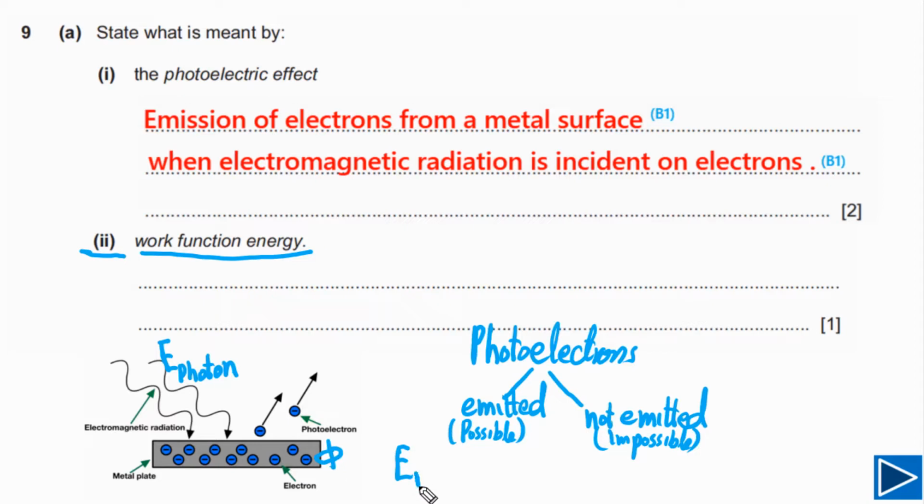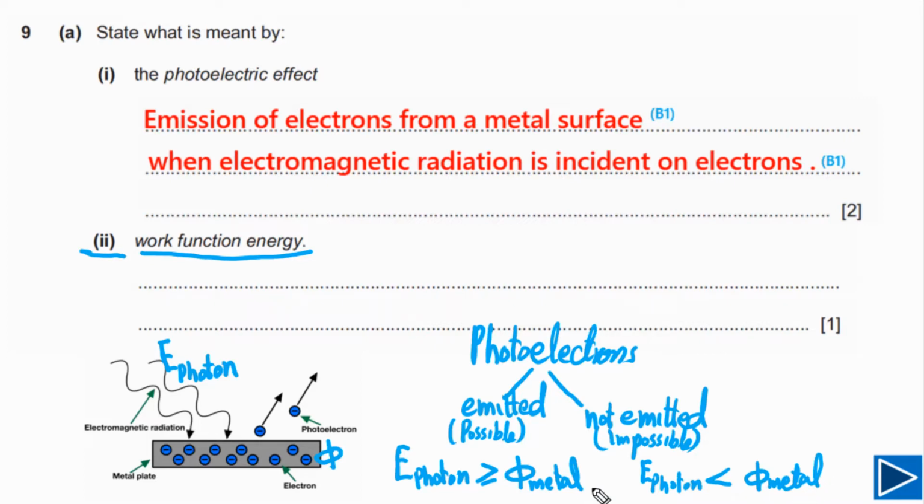So we can say if the energy of the incident photon is greater than or equal to the work function of the metal, then it is possible that an electron will be emitted. If the energy of the coming photon is less than the work function of the metal, electrons will not be emitted, meaning photoelectrons will not be emitted.